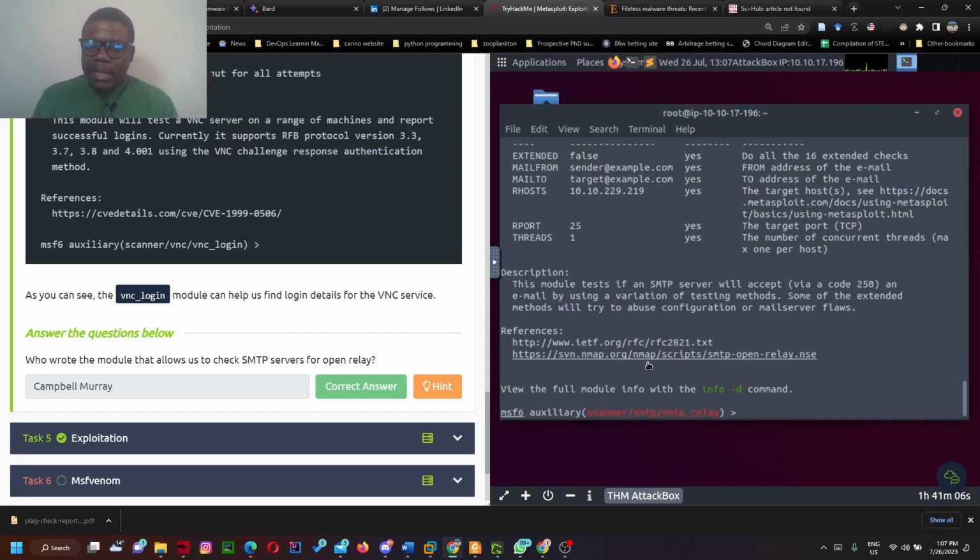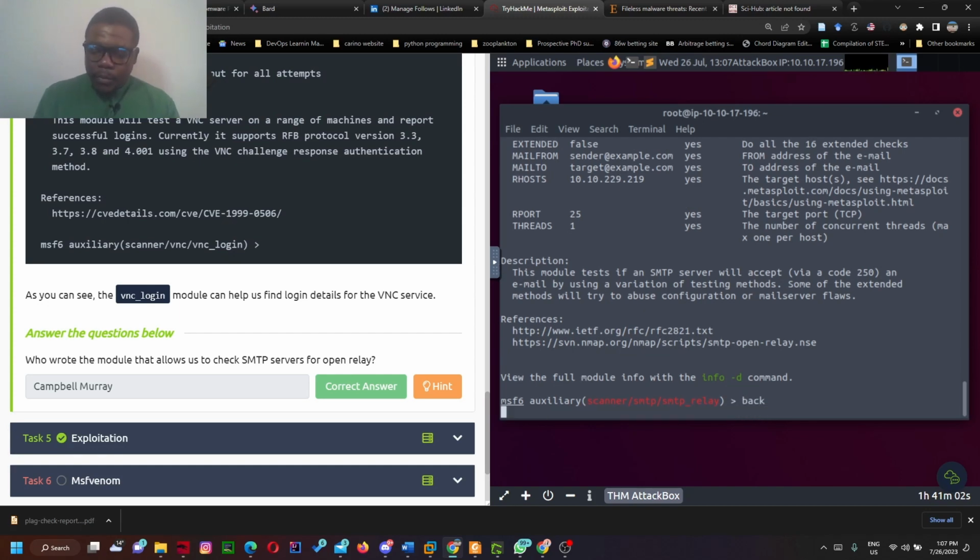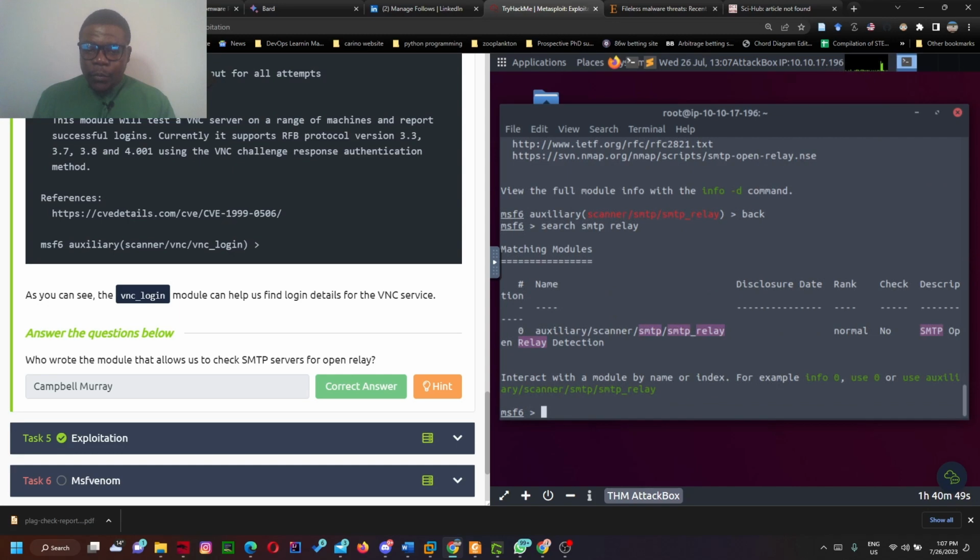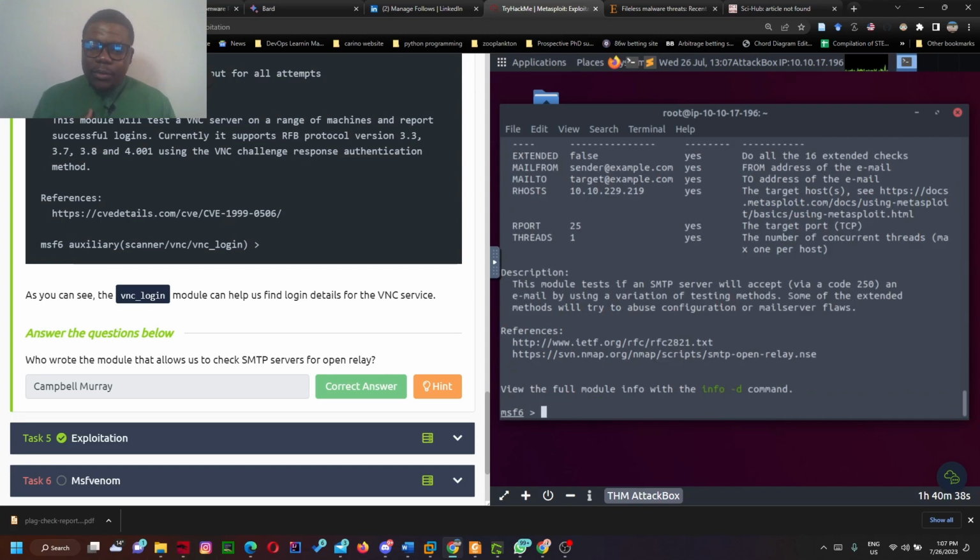This is info alone. And remember, okay, let's go back. Then let's search again. That's something I want to show you. So this is search. Okay, we've searched. So we can use info, then the path, and it's still going to give us the same answer without leaving the MSF console.